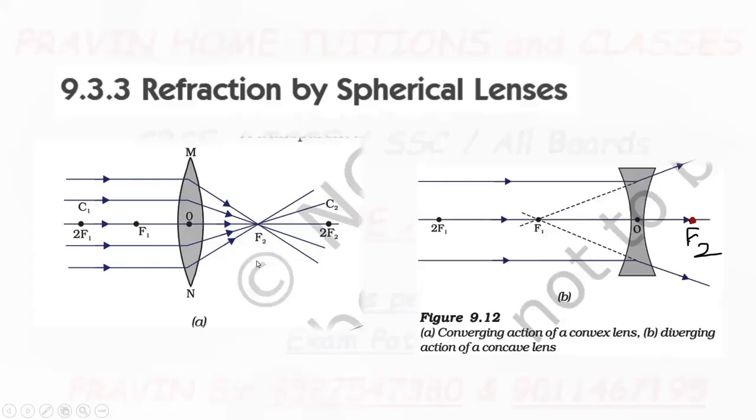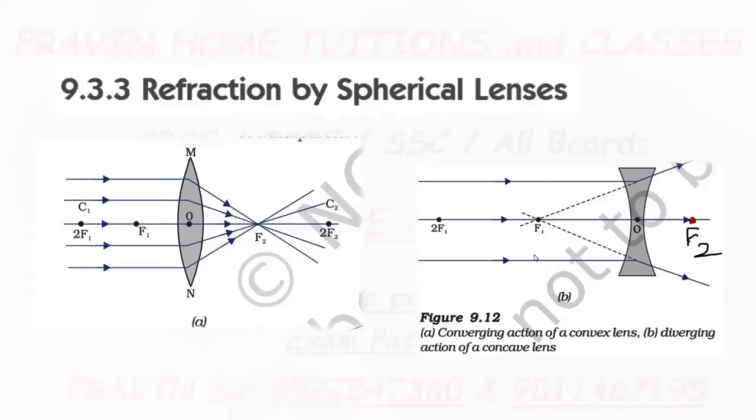The optical center is the center of the lens, represented by the capital letter O. A ray of light passing through the optical center of a lens does not show any deviation after refraction.